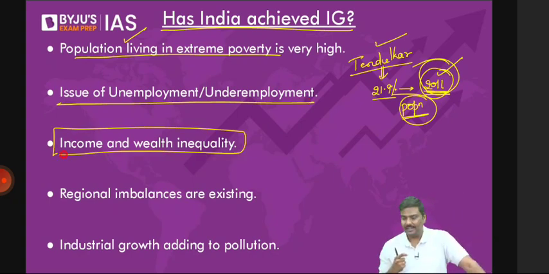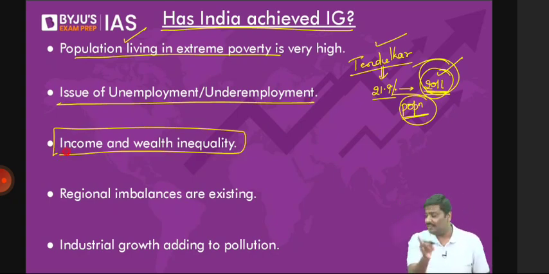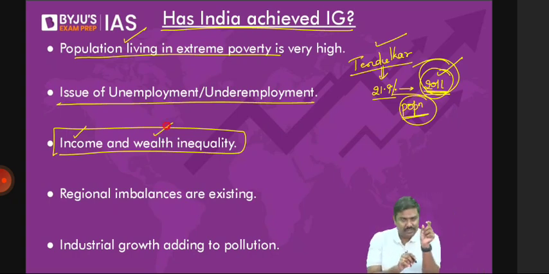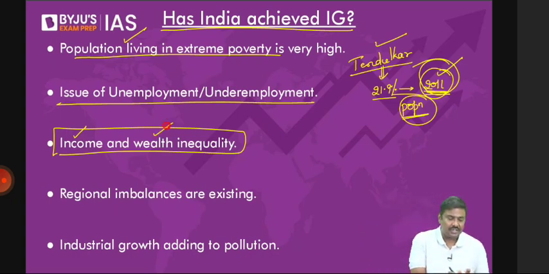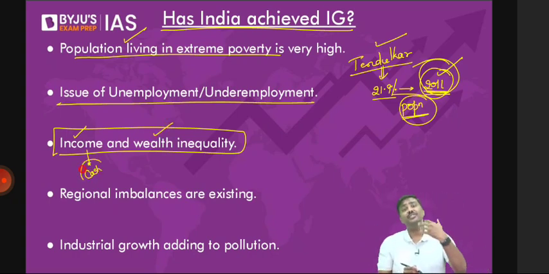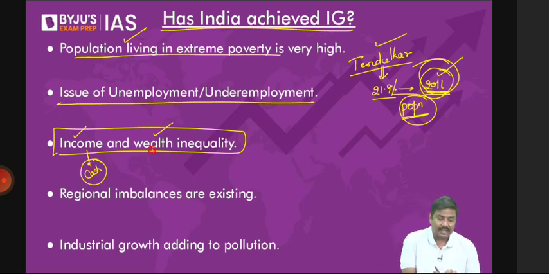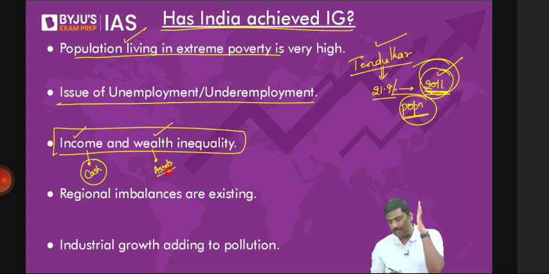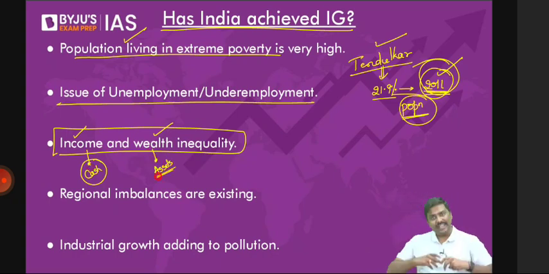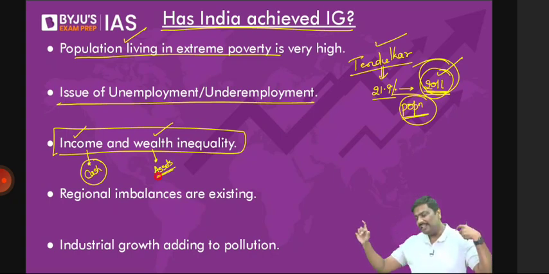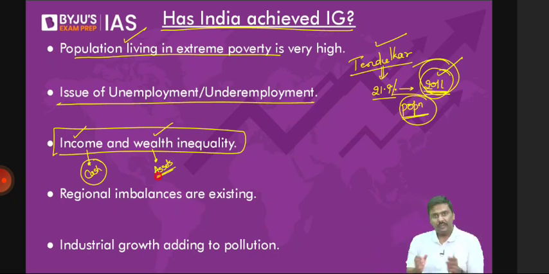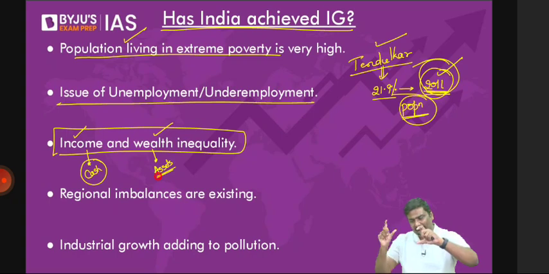Now, some of you generally get confused between the terms income and wealth. Understand this carefully. Income generally talks about cash. Income refers to the cash flow, whereas wealth refers to the assets held by you. Now, if income inequality keeps on increasing, will it not add to wealth inequality? I hope you understand. If income inequality is very, very high, will it not keep on adding to the wealth inequality in the economy? Answer is yes.